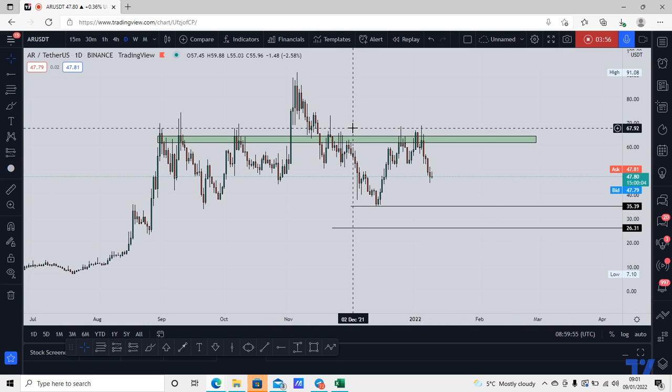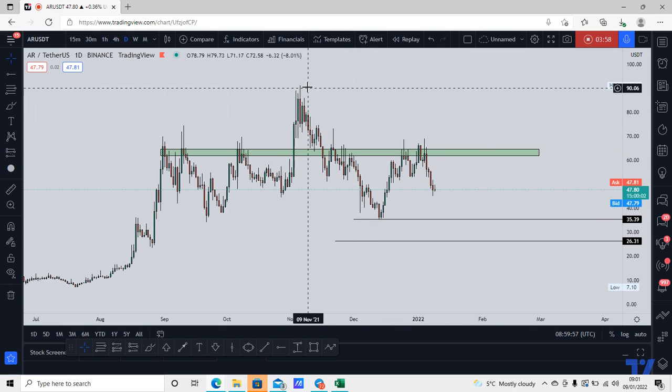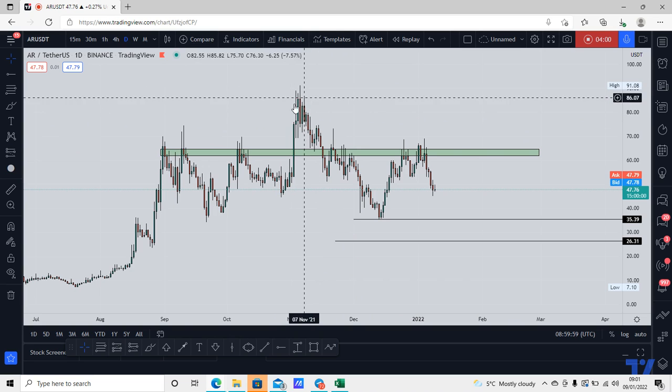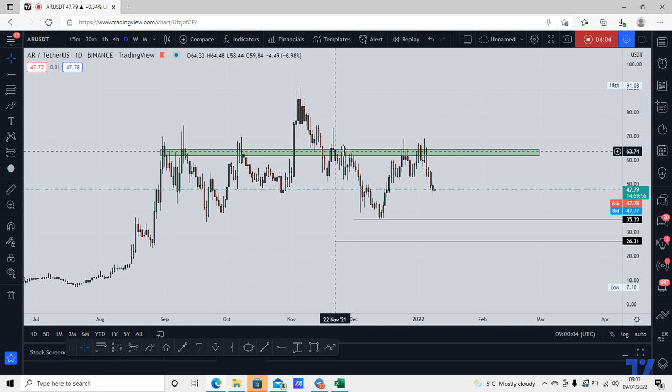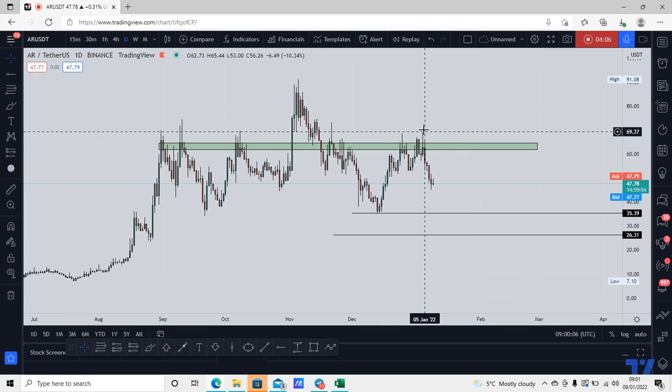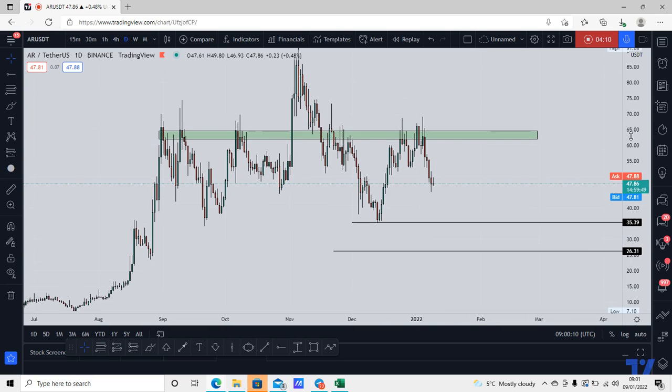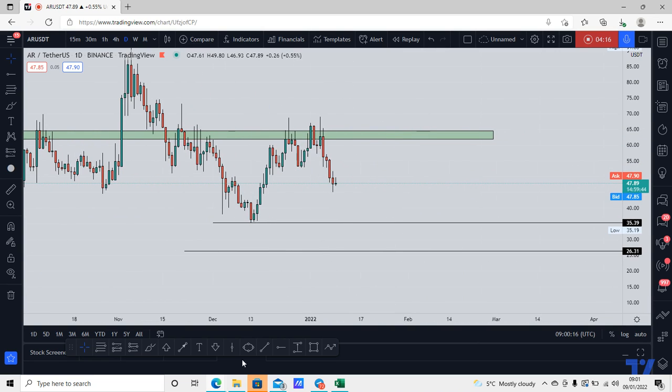So here on the daily time frame, this is the fake out to the upside that the market made and likely trapped a lot of bulls. We have a clear, very clear level of supply all across this zone. Recently, the market made a little fake breakout above this supply, and then followed by this M formation and dump back below. So we can clearly see this M formation here.